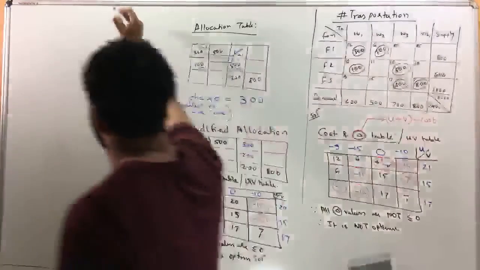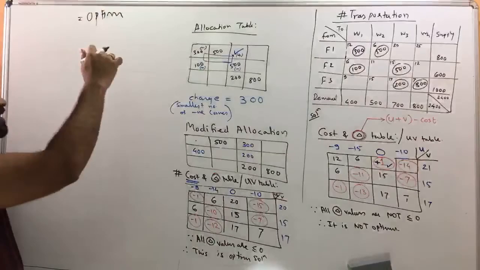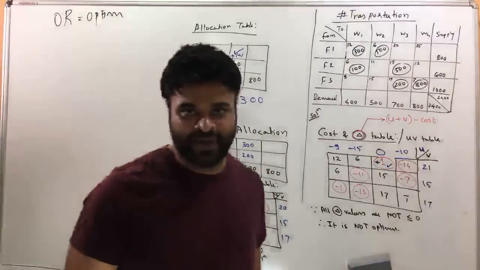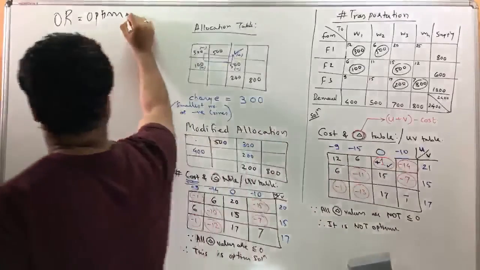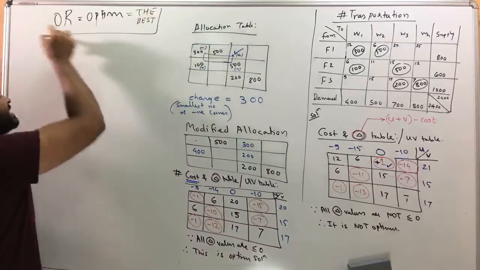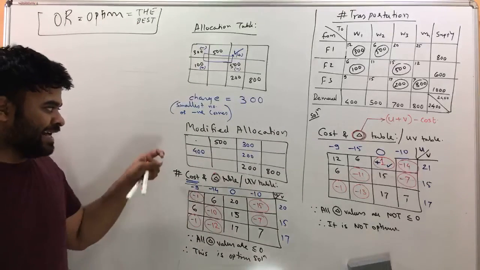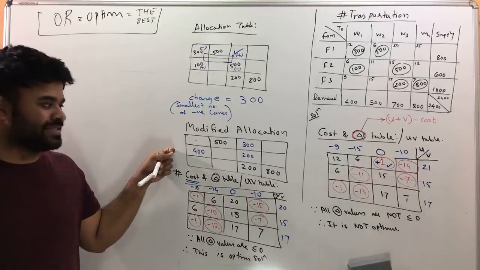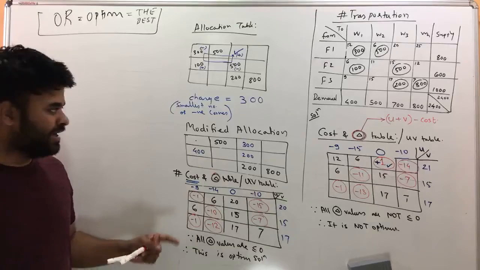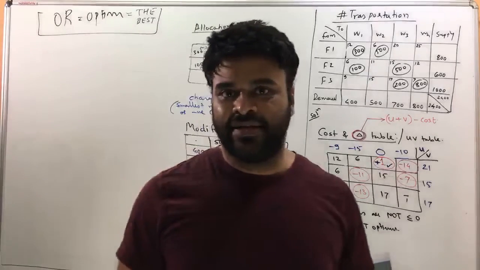Now the meaning of the word optimum, I just mentioned in the intro. I don't know if you heard that. That OR operation result is all about finding the optimum. Optimum simply means the best. So please understand that this cost data table verified that the answer you got after modification is the best answer. Once you get that, this is your final answer. Write it down, and that's about it. So that's question number 1.